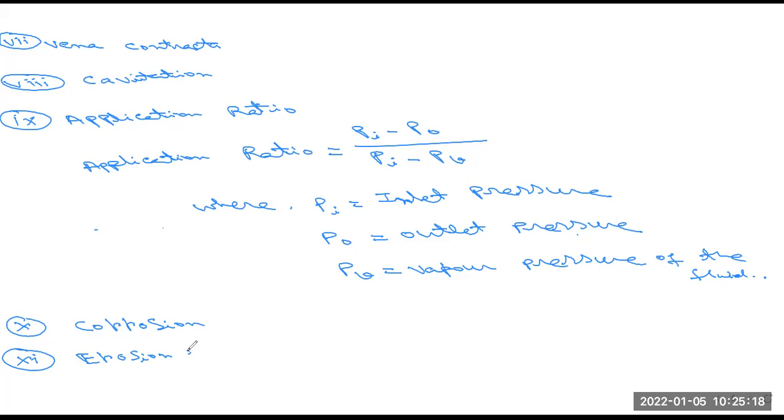Erosion is the wear and tear of the valve trim and body, resulting from high velocity fluids containing solids. So this is erosion.